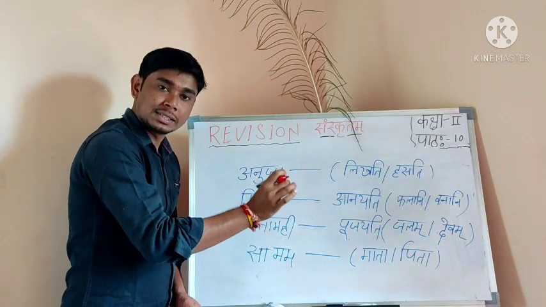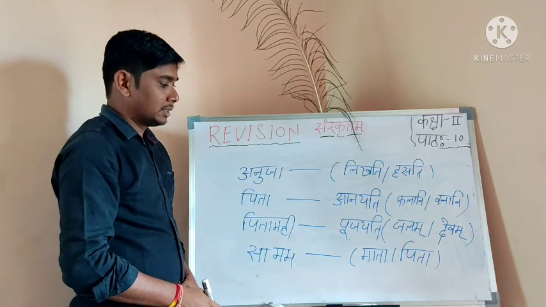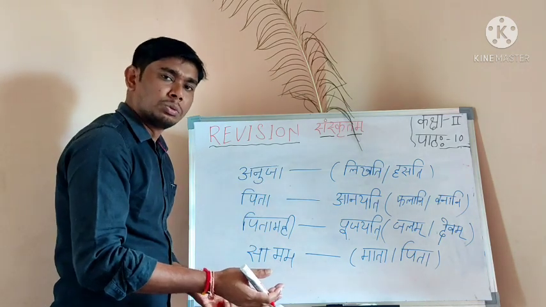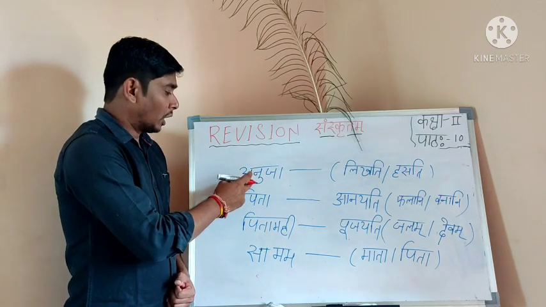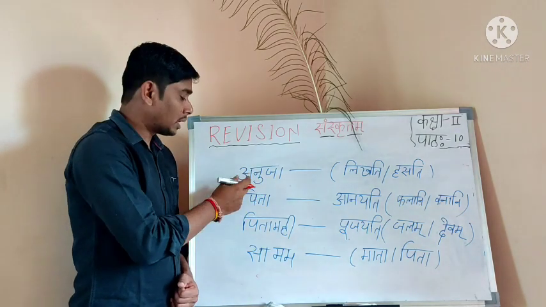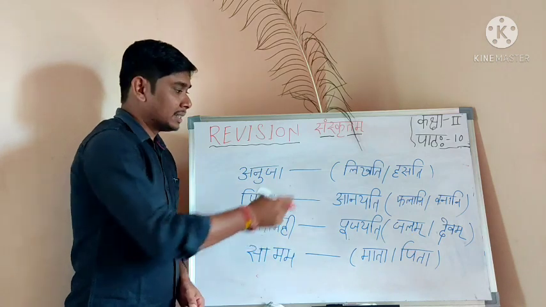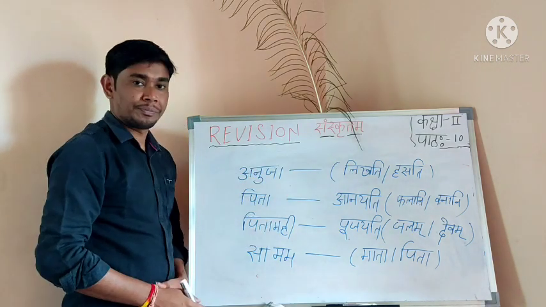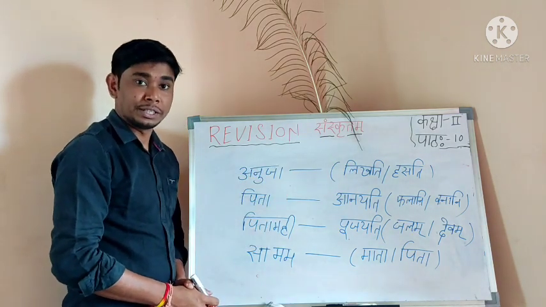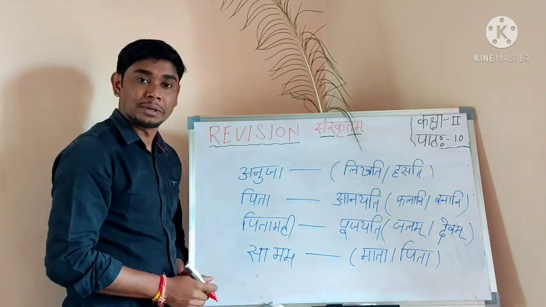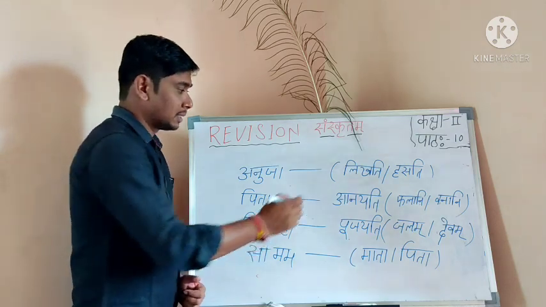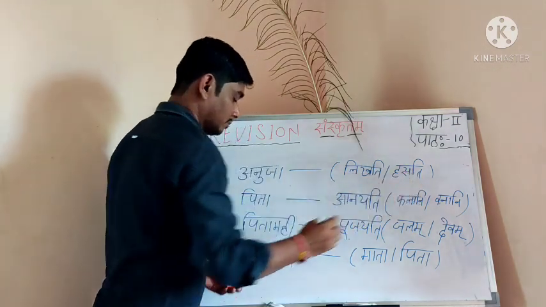That's why: fill in the blanks with the correct verb or correct word. Now Anuja, you can read yourself. Anuja dash likhati or hasati. Which one is correct? This one or this one?